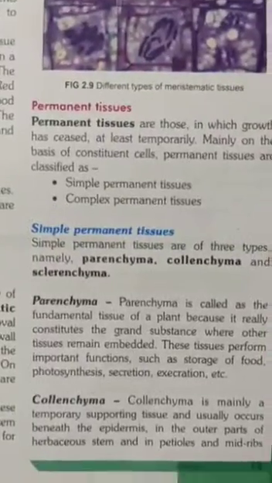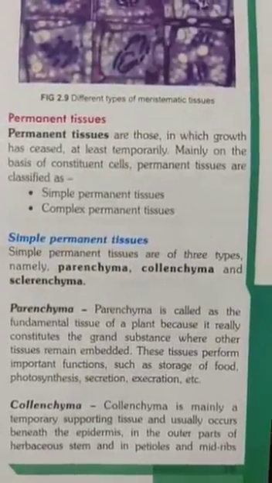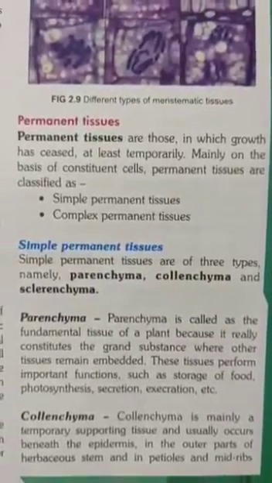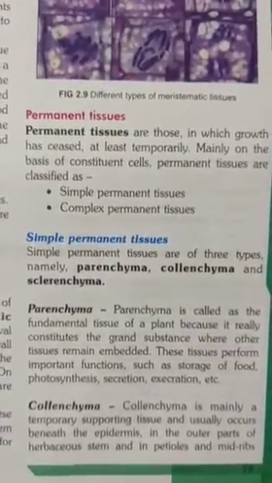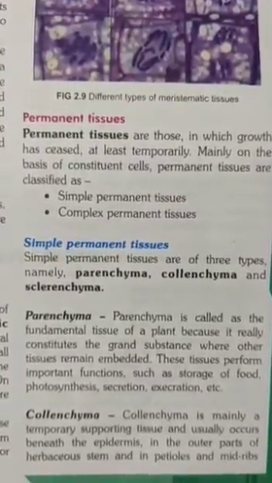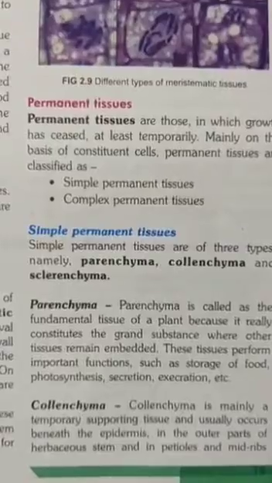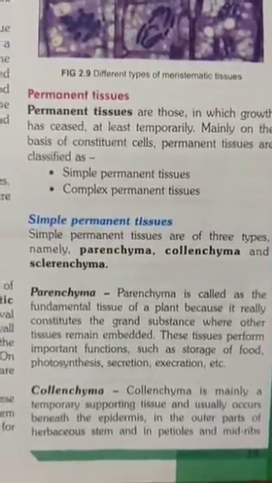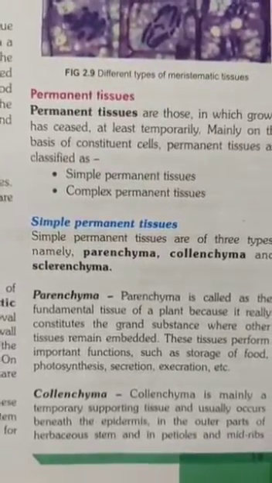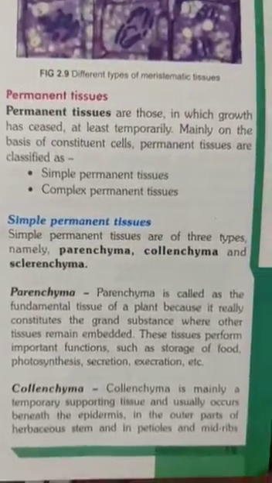So what is parenchyma? Parenchyma is called the fundamental tissue because it constitutes the ground substance of the plant, where other tissues remain embedded. It takes almost all the storage. The tissue performs functions such as storage of food, photosynthesis, secretion and excretion. So mainly parenchyma is responsible for storage of food, photosynthesis which occurs in leaves, secretion, and excretion or transpiration also happens in parenchyma tissue only.